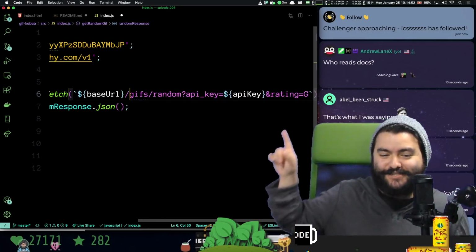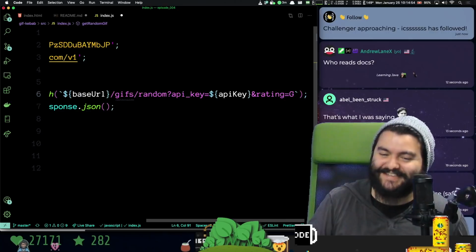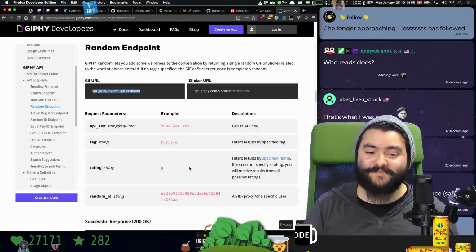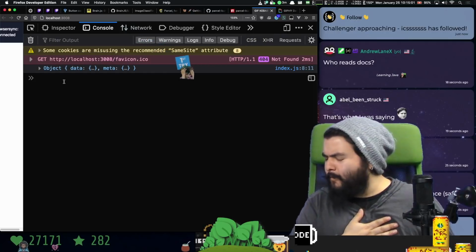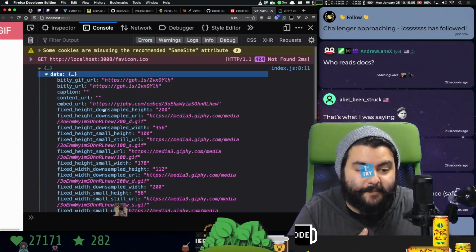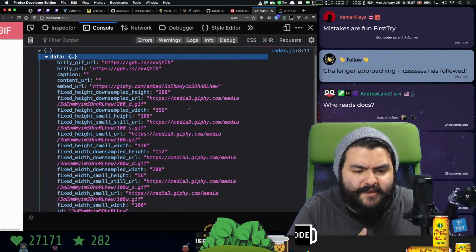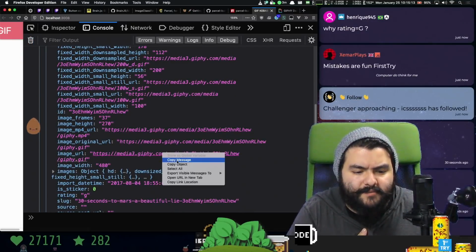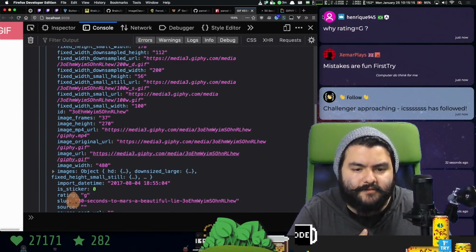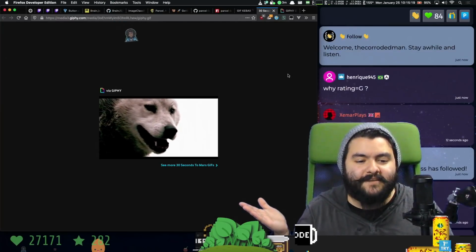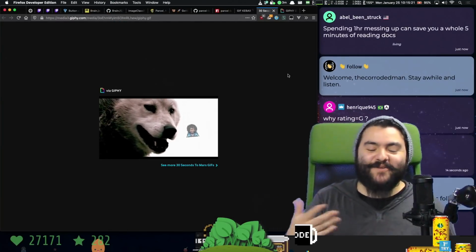So if we make a request to gif/random/API key, pass it in, that's actually going to give us back a random image. There we go. And we can take a look at the fixed height. We don't want the embed URL. Let's check out the image URL. Yeah. Good enough. Rating equal G.